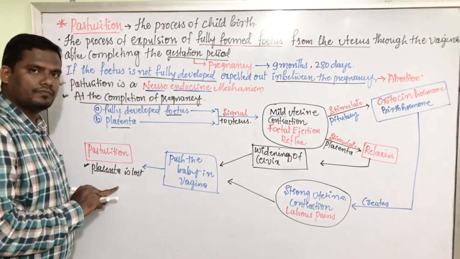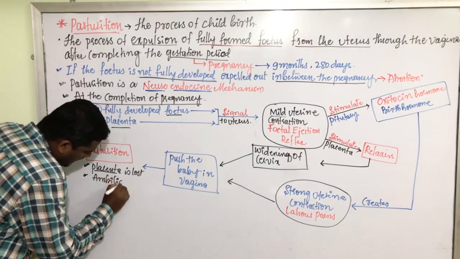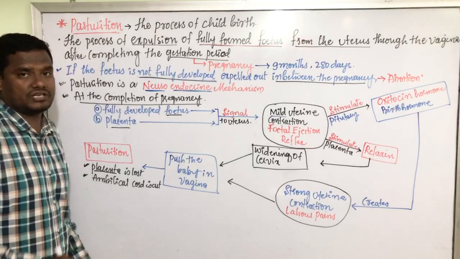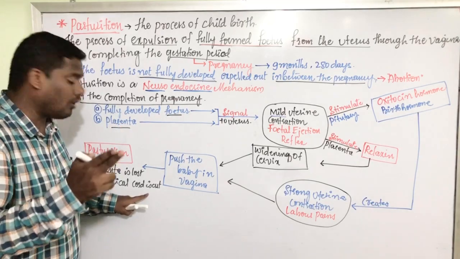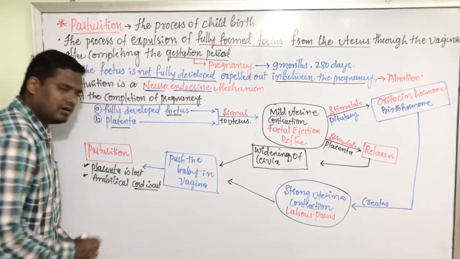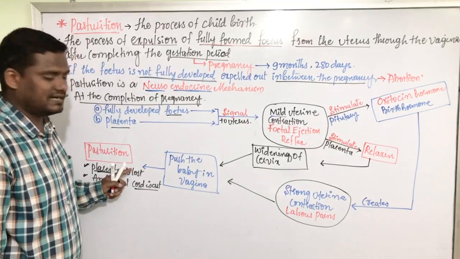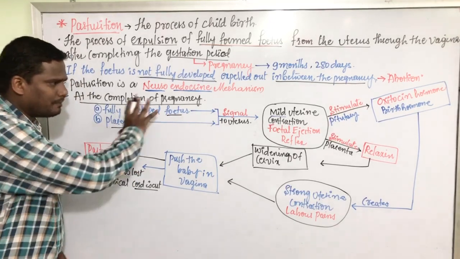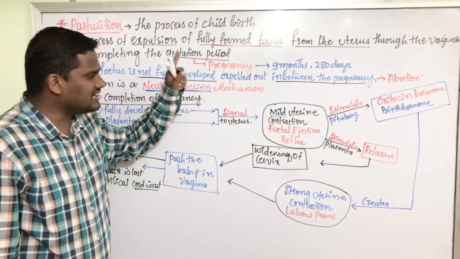And the second thing is the umbilical cord. Doctors cut the umbilical cord with the help of sterilized scissors, and the placenta is lost because there is no need of it now. This is the complete mechanism of parturition, my dear friends. Parturition simply means childbirth.